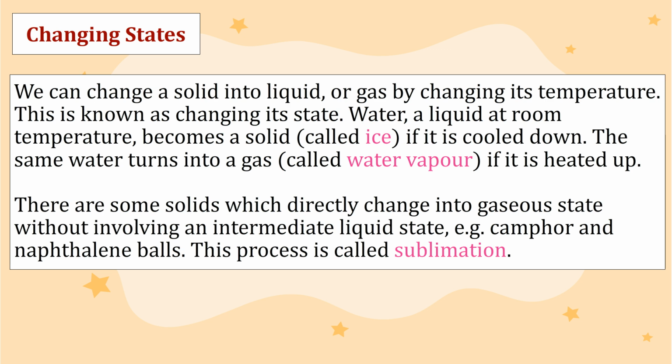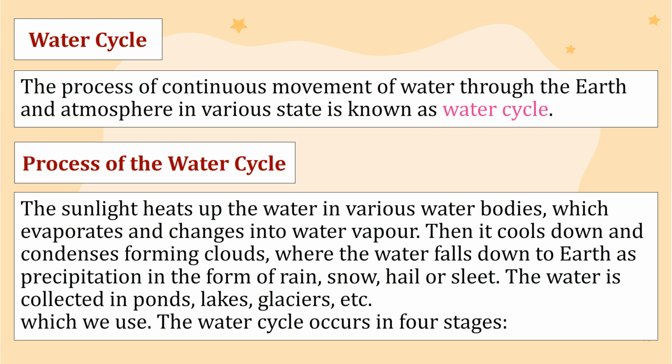There are some solids which directly change into gaseous state without involving an intermediate liquid state, e.g. camphor and naphthalene balls. This process is called sublimation.